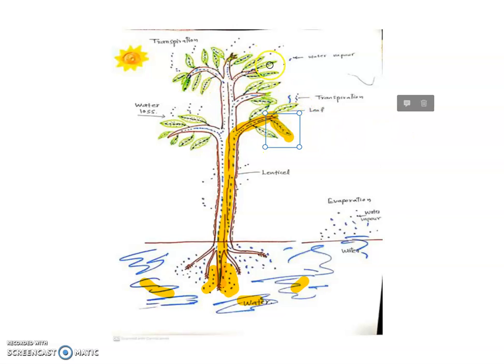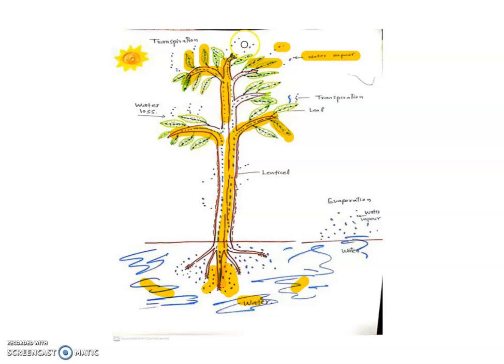An excess amount of water is evaporated in the form of water vapor.